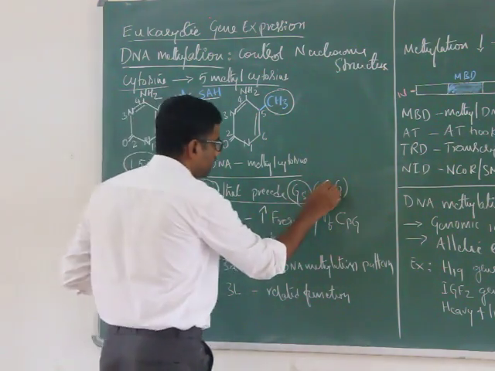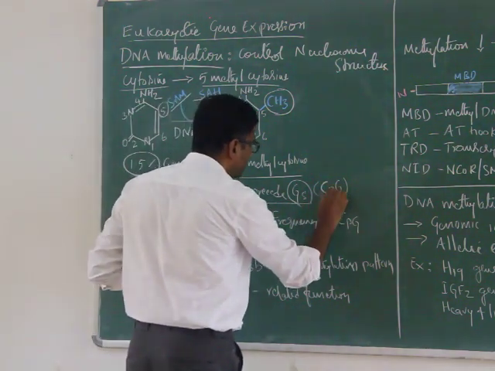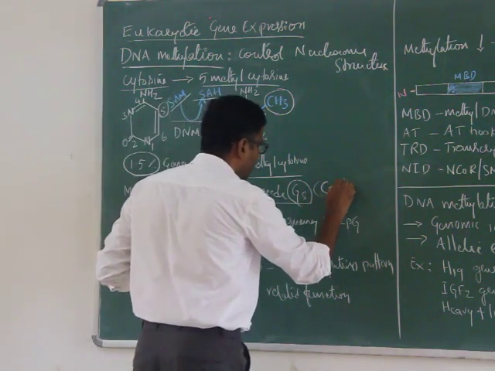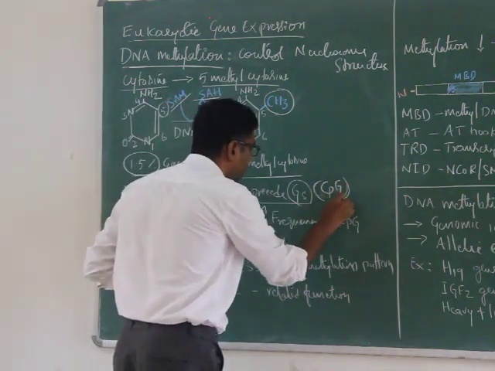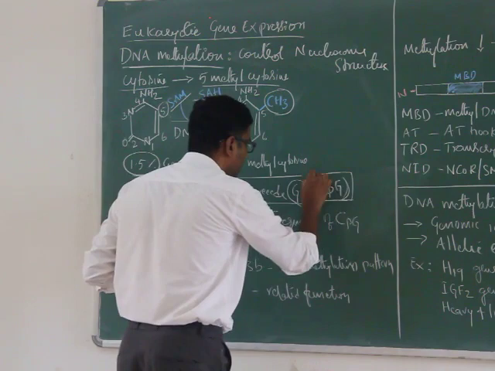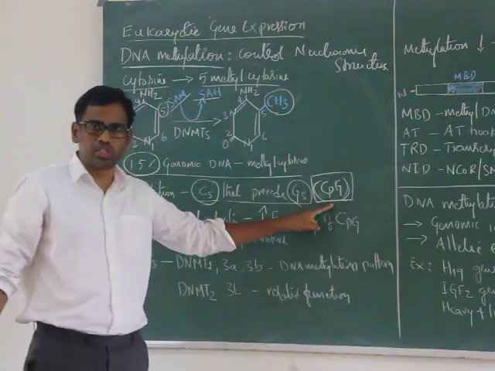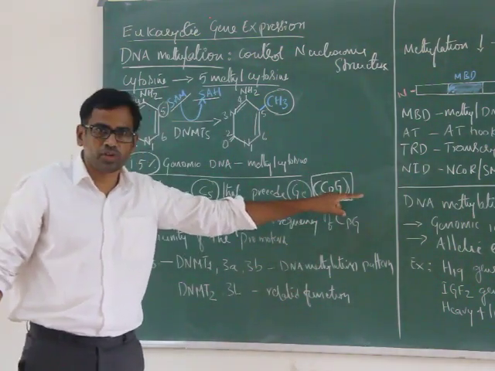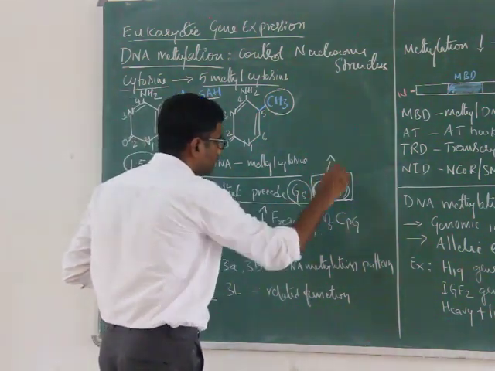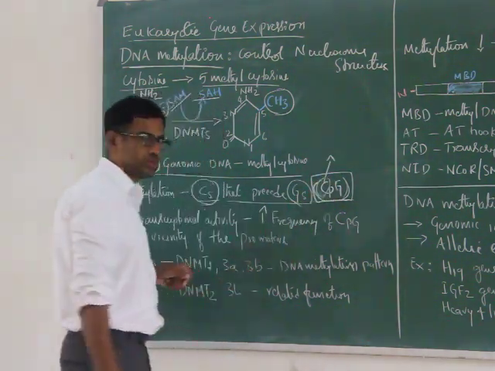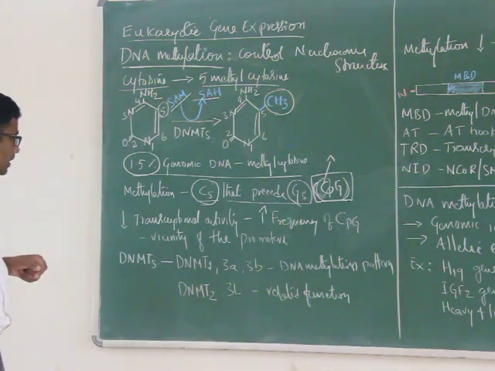It's like CpG, where C is cytosine and G is guanine. We call a DNA region that is rich in CpG motifs a CpG island, right? Here, this cytosine accepts the methyl group.